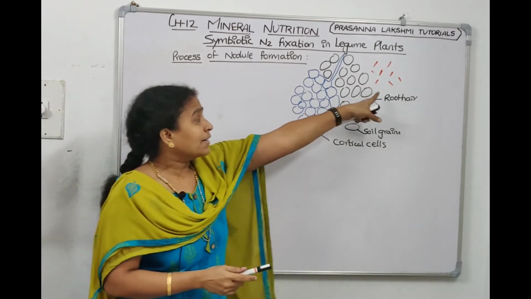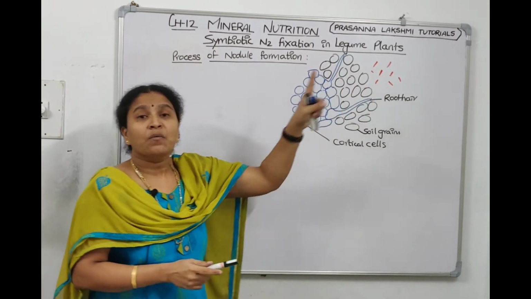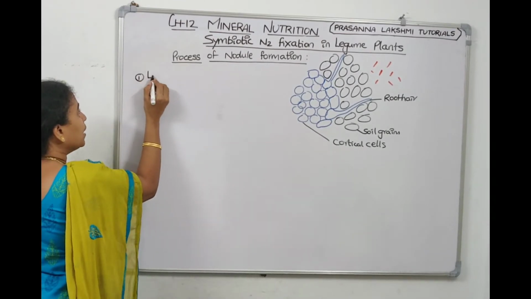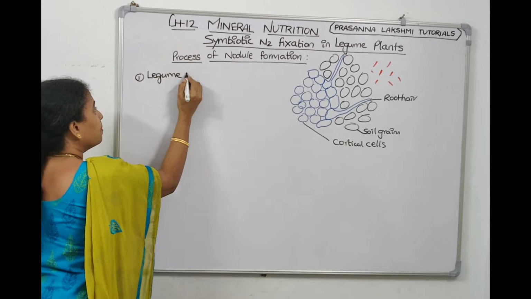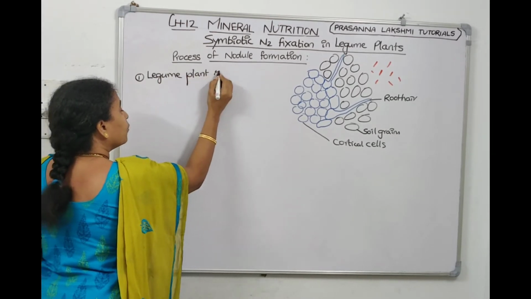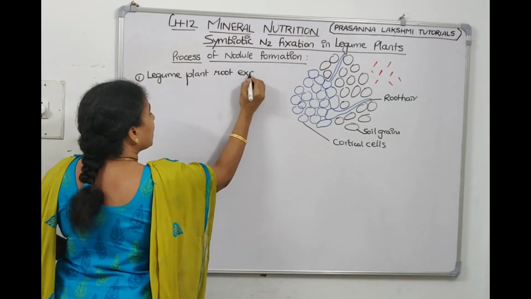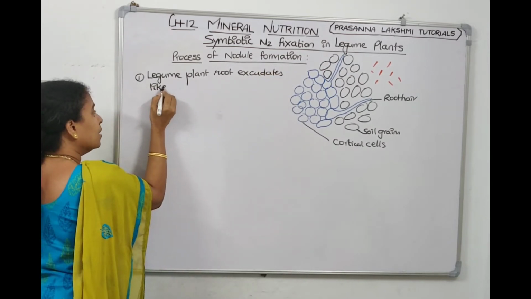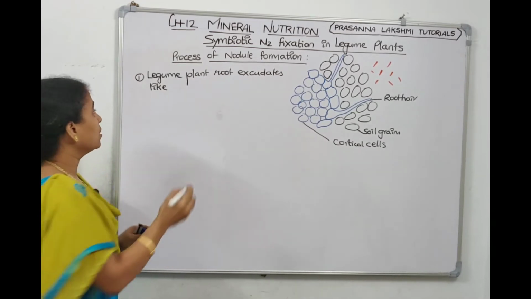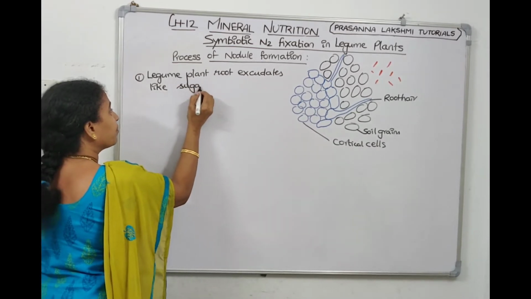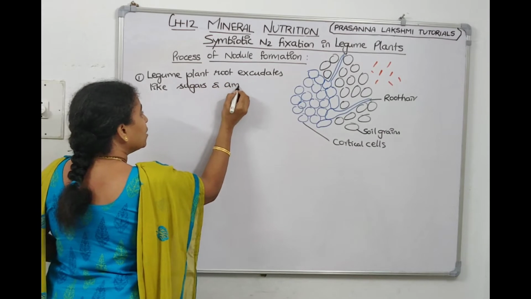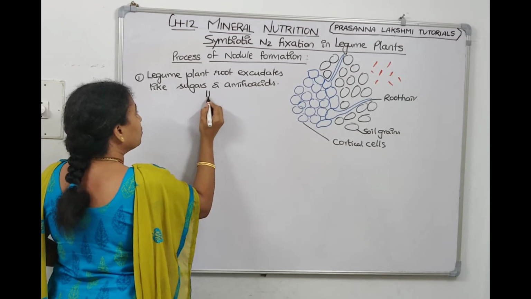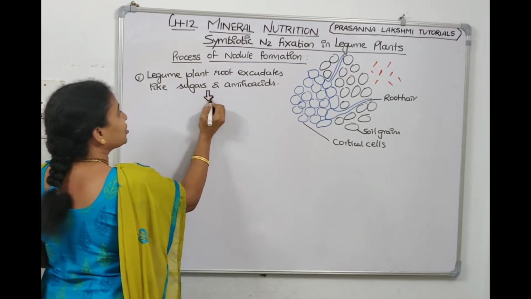First, to attract that bacteria, the plant will secrete sugars. What the plant will do? I'll write step by step. The legume plant root exudates, it gives certain secretions, exudates. What is there in that root secretion? Sugars are there and amino acids are there. Children, sugars and amino acids the plant will secrete.